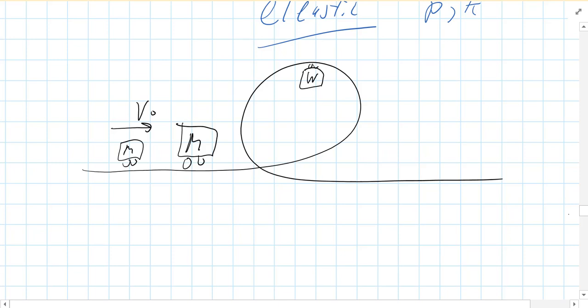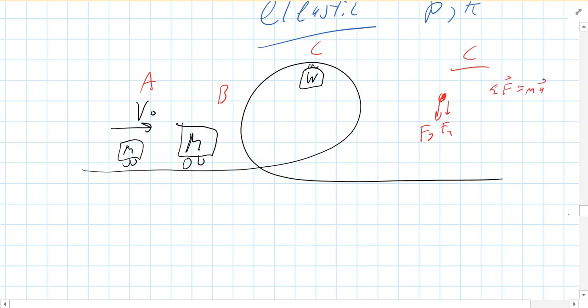Okay. Now, there are three locations here. There's A, which is before they collided. There's B, which is after they collided. And then there is C when the big cart is at the top of the loop-de-loop, okay? So let's start with C. Now, if I look at only location C, there I'm going to use Newton's second law. I'm going to draw an FBD. So here's our cart. Two forces act on it: force of gravity and force normal, okay? And net force equals ma.